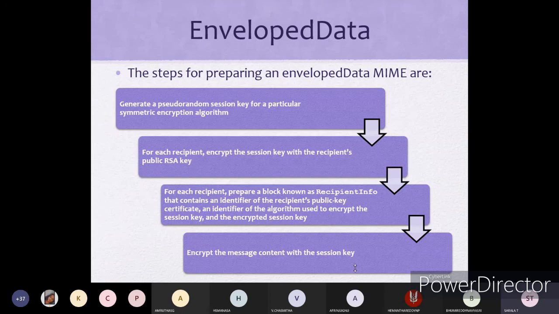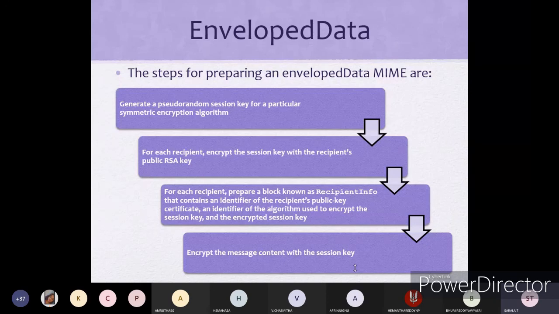For each recipient, we are preparing one block, that is RecipientInfo. Whenever you write the recipient's name there, it will find the certificate, whether he is certified to receive that information or not, and you will find out what type of algorithm they are using and what type of encryption method we can use to encrypt that data by knowing the recipient information.